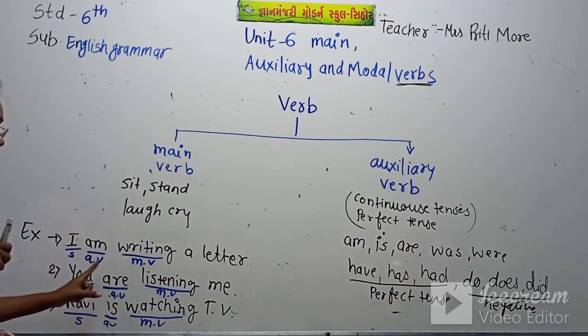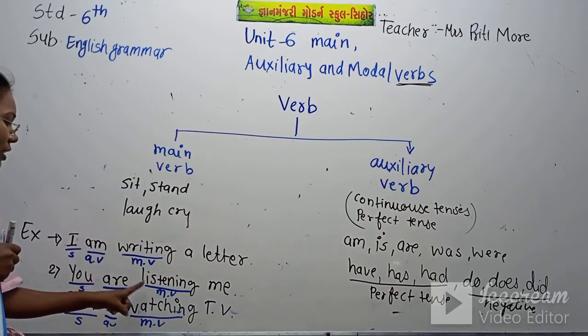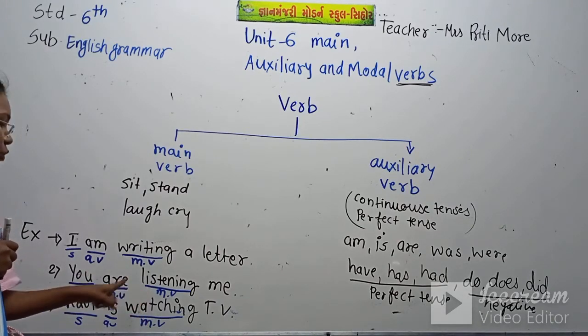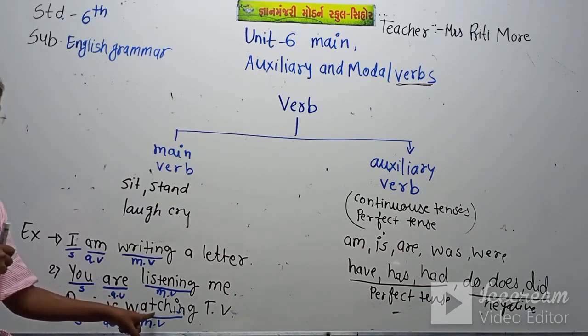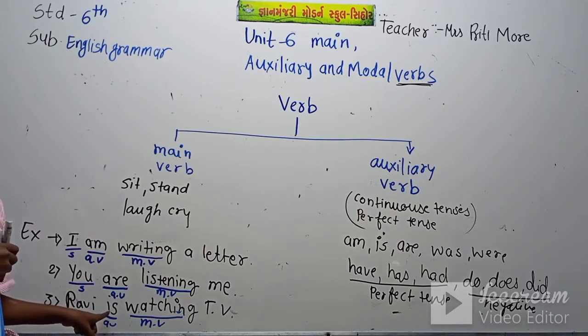Here is writing, and before writing, what have we written? We have written an auxiliary verb. Now listening is the main verb, and before listening, what have we taken here? We have taken our auxiliary verb. Watching is also the main verb, and before this main verb, we have written an auxiliary verb,